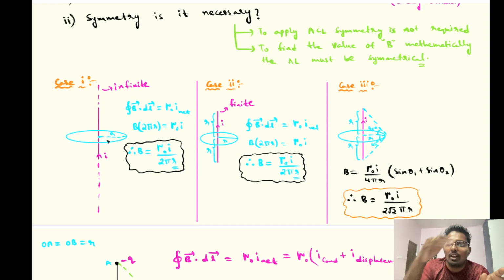So by using that law, we have derived a formula for the magnetic field due to a straight current carrying conductor, a circular current carrying conductor, and an arc. All these formulas we have derived just by taking Biot-Savart's law. So it's also a law, so it should always be true.